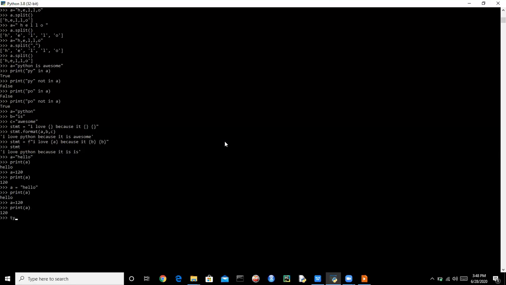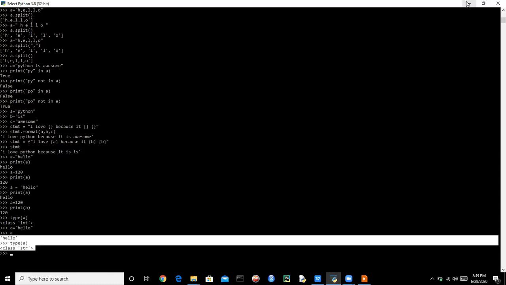And if we print type of A, it will print integer number. And if we change A again to hello, then it will print hello. And if we print type of A, then it will print class string. So this is how a variable works.